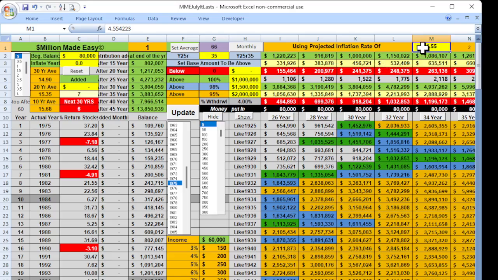Which inflation rate do we use? It makes a huge difference. If we go down to a 3% inflation rate, watch the difference. Now you have the buying power of $715,000 from the same $1.737 million, which is the median of this column. In the worst case scenario, you'd have $918,000 right there. It would have the buying power of $378,000. So you see how that works? It all depends on what you put in here.